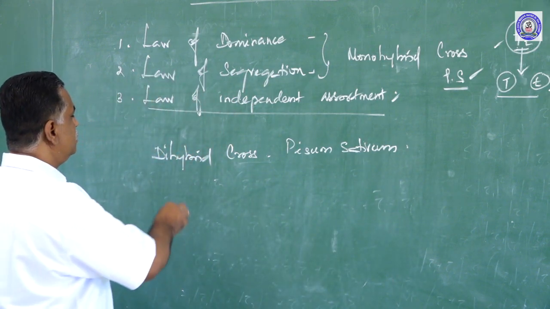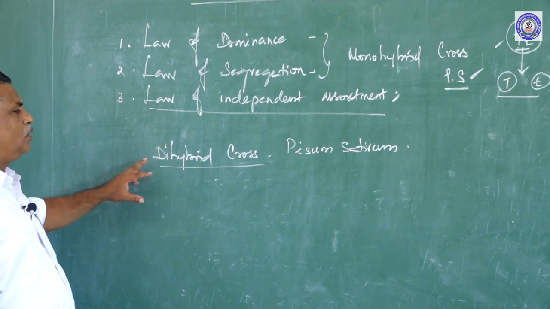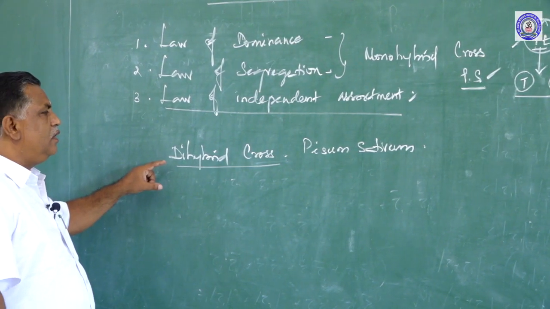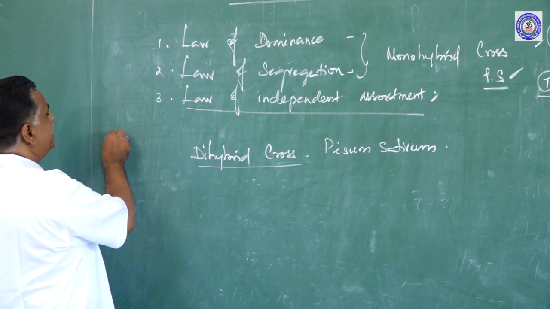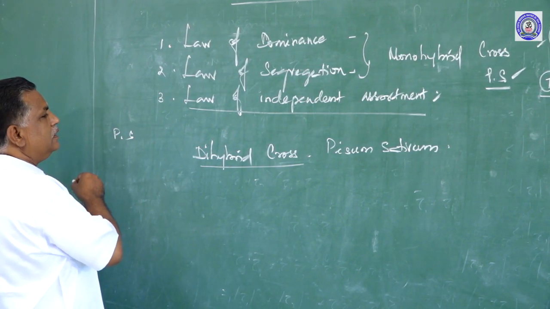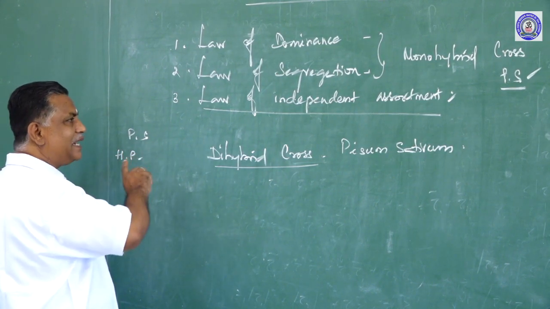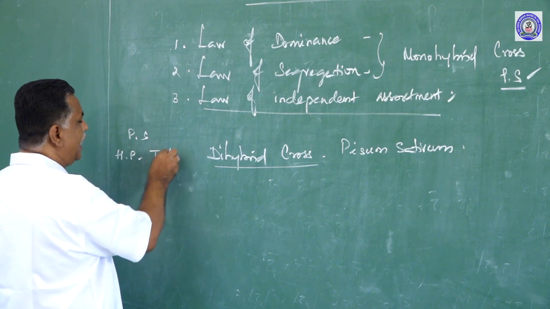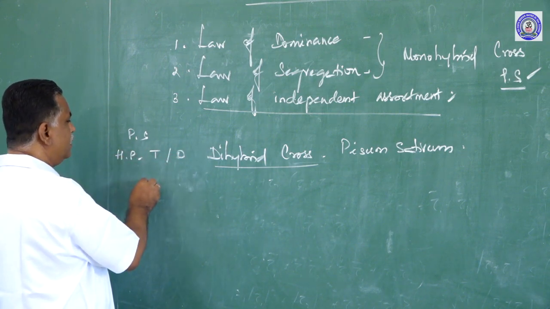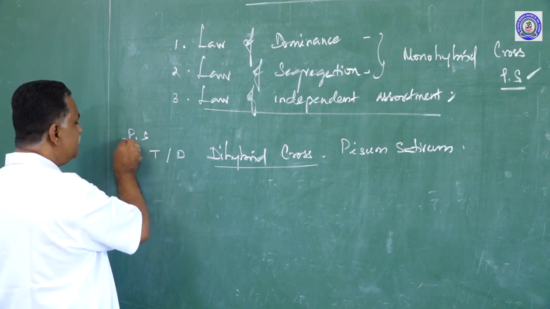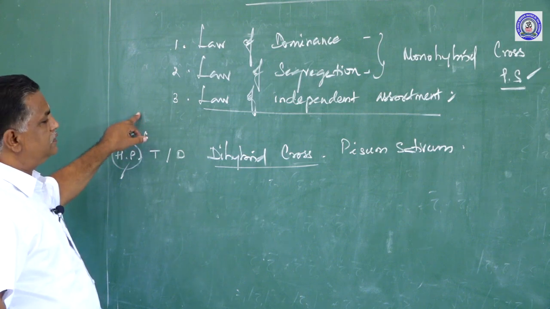So, we know that a plant has a character with two traits. What is the character? In Pisum sativum, a character is the height of the plant, and the two traits in that are tallness and dwarfness. If a cross is made between two plants which differ from each other in a character with two traits, it is called a monohybrid cross.